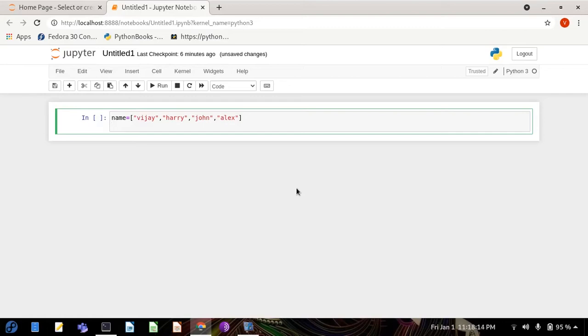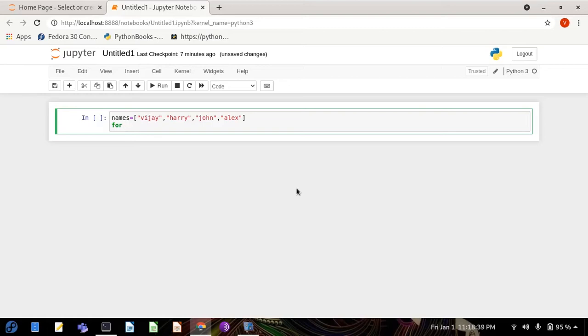Now we have the for loop for this. I am taking for, and I want to create one variable where everything will be stored. As a temporary variable you can use i or j, anything.